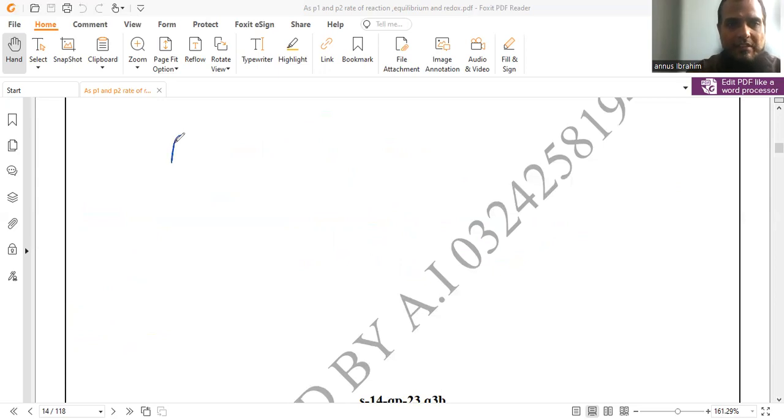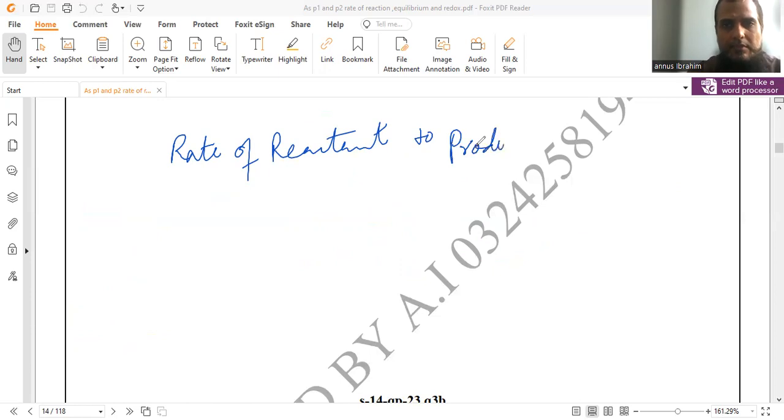One process is the rate or speed of conversion of reactant towards product, and the second process is the reverse. Product is also converted back into the reactant.